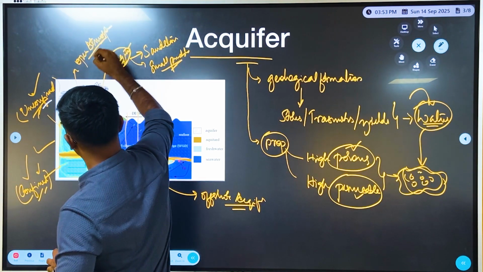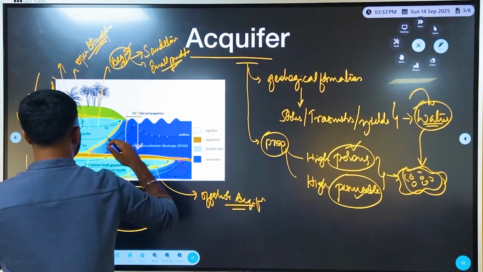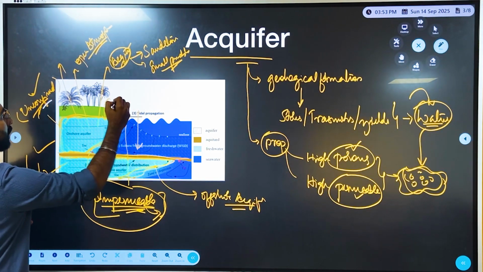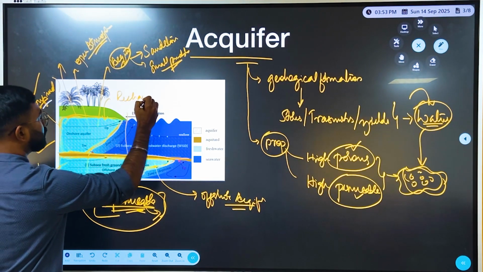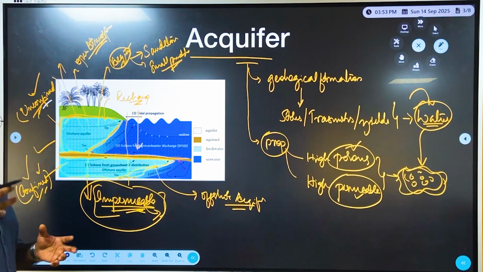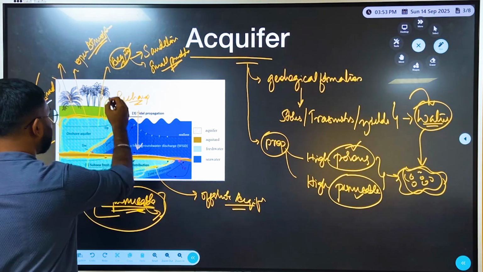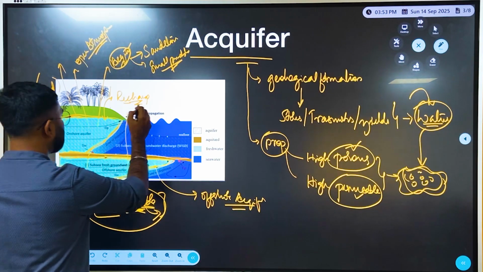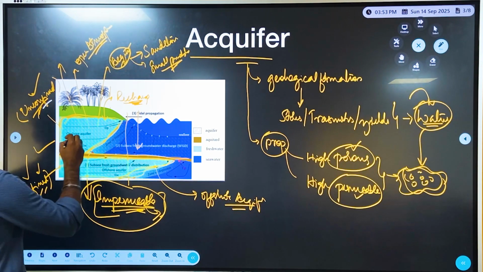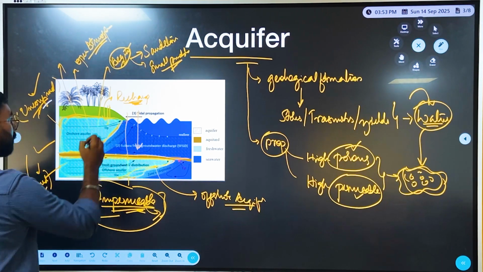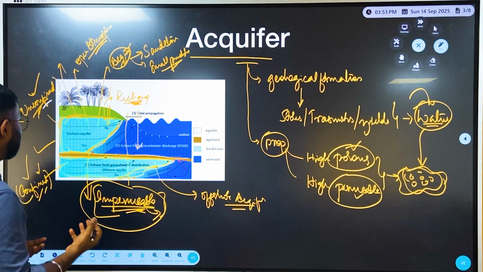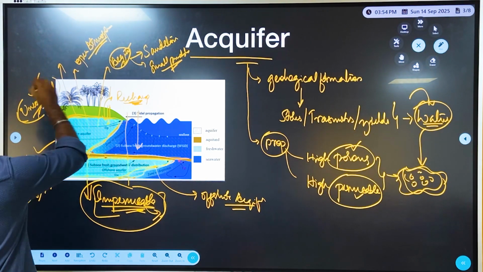And what are the benefits of this? Since it is open to the atmosphere, it is easy to recharge through rainwater, or even the runoff from rivers, but mainly the rainfall. So it is easy to recharge, and the availability of these aquifers is also very easy. So this is all about the unconfined aquifer.